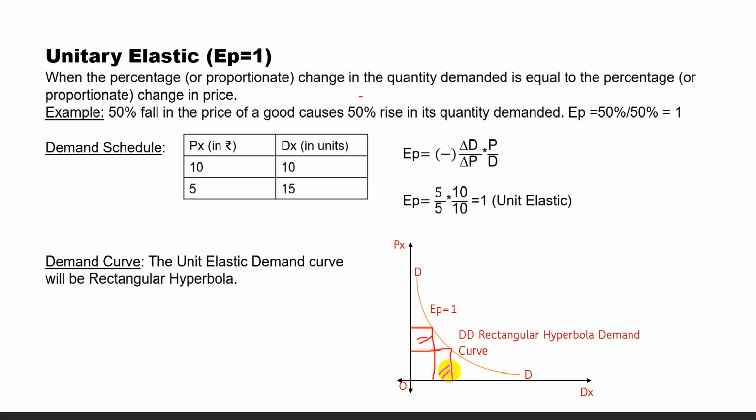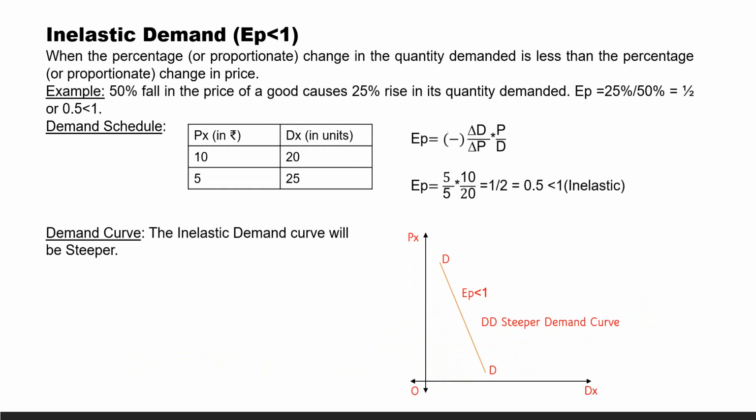That is the rectangle. That is rectangular hyperbola. Every rectangle drawn on this will have the equal area. Unit elastic demand curve is rectangular hyperbola.